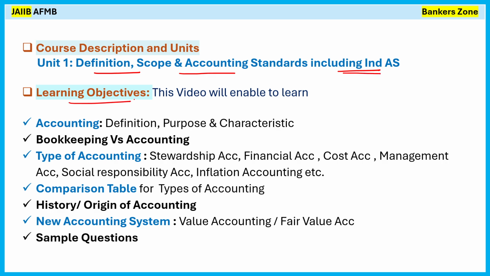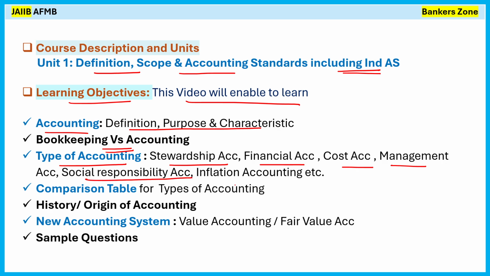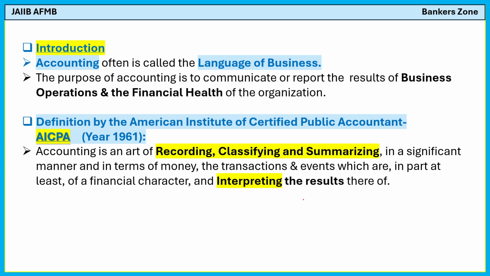What is the learning objective? This video will enable you to learn accounting: the definition, purpose and characteristics of accounting; bookkeeping versus accounting; the types of accounting, mainly stewardship accounting, financial accounting, cost accounting, management accounting, social responsibility accounting, inflation accounting, etc. A comparison table for the various types of accounting, the history and origin of accounting, then new accounting systems, for example value accounting and fair value accounting, and some sample questions we will see. Let's start with the introduction part.